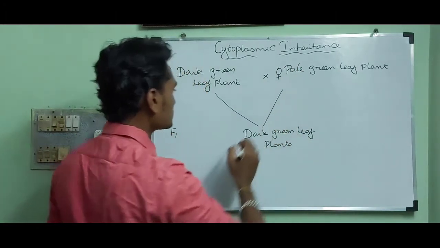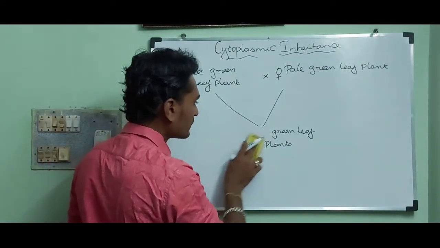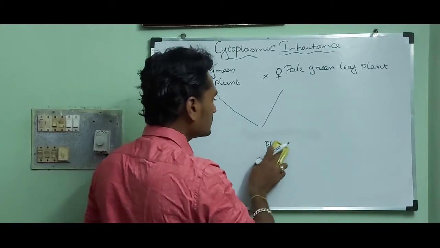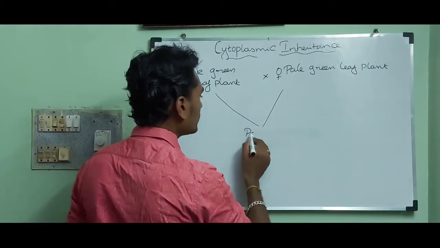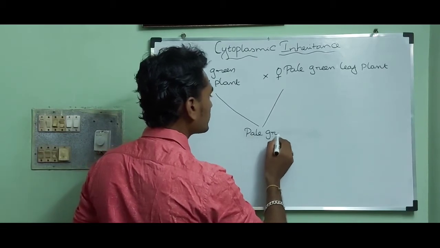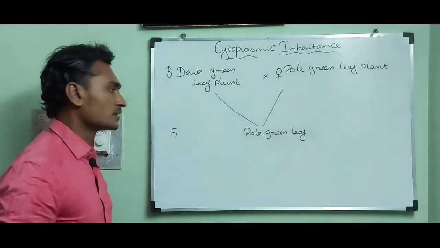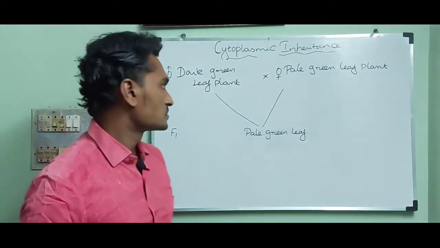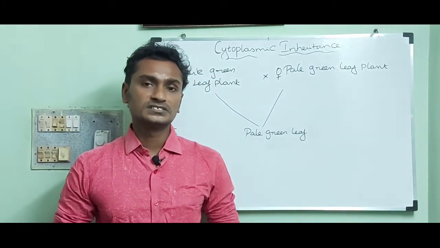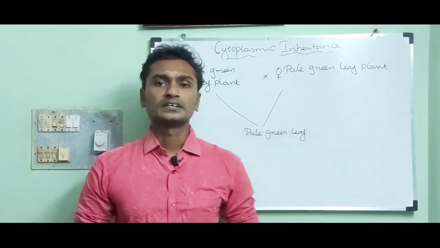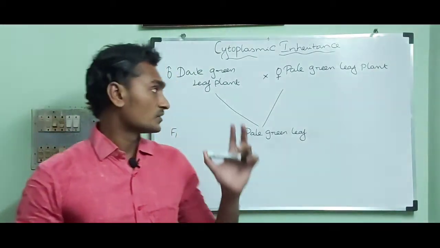This results in the F1 generation in which all the individuals have pale green leaves. So in each cross, the F1 generation shows the character of the plant used as female.